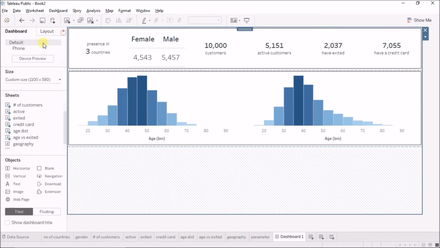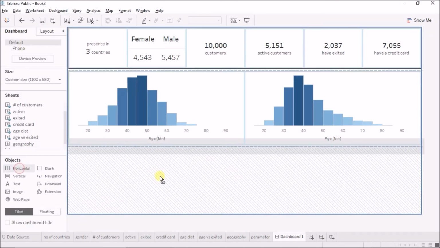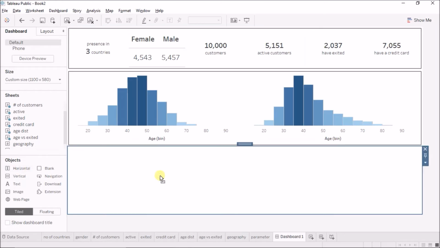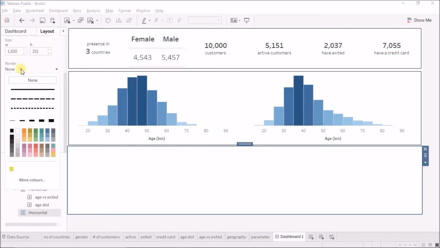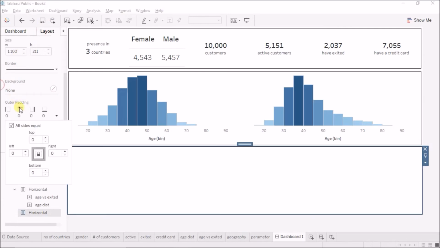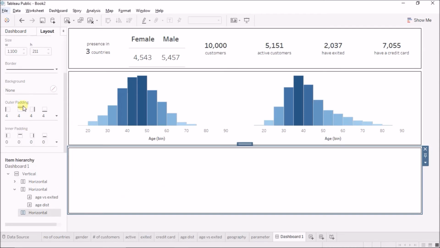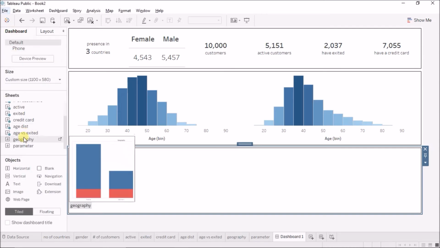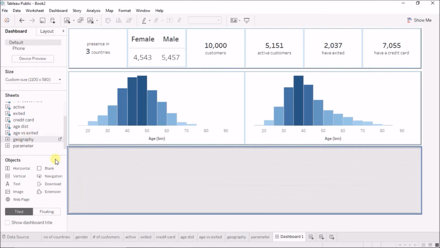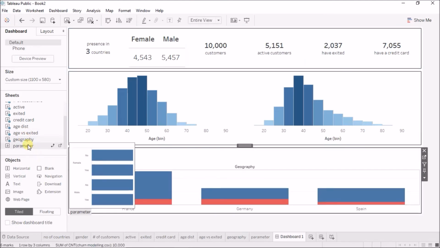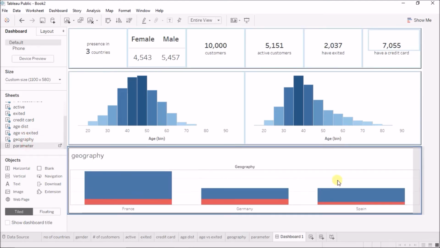Next is another horizontal container to the bottom of the second one, and I'll just let this take up the entire space because this is our last container, and I'll also add a border to it and a padding of 4 pixels. Okay, so first one is our geography sheet. Next is our parameter sheet.